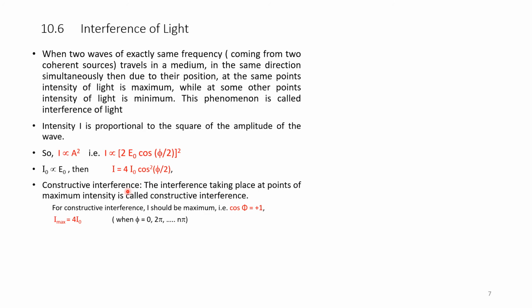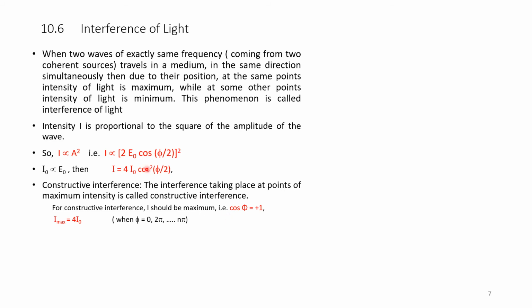Constructive interference. The interference taking place at points of maximum intensity is called constructive interference. For constructive interference, I should be maximum, that is cos (phi by 2) is equal to plus 1.